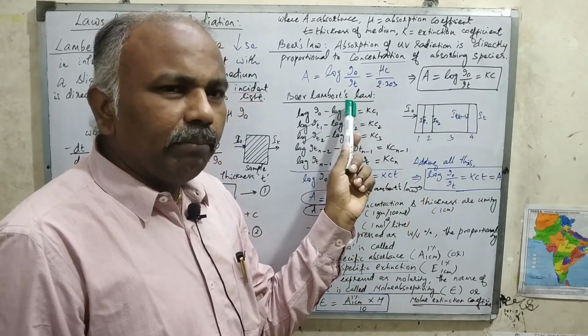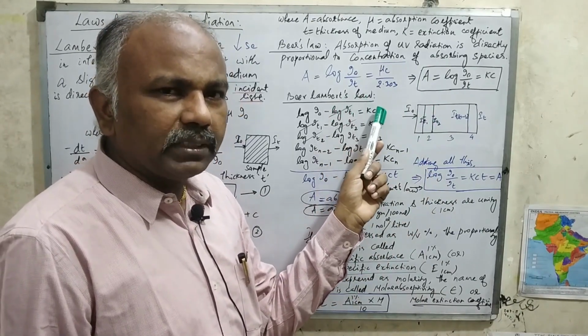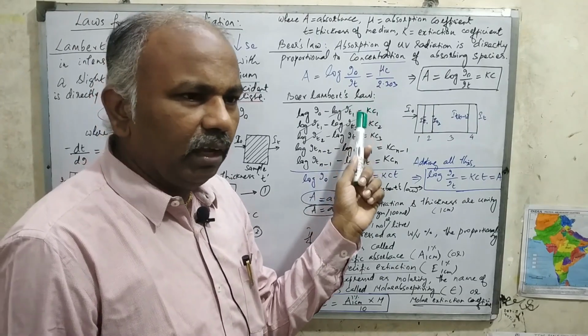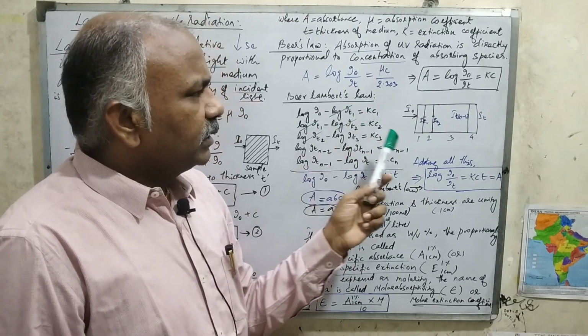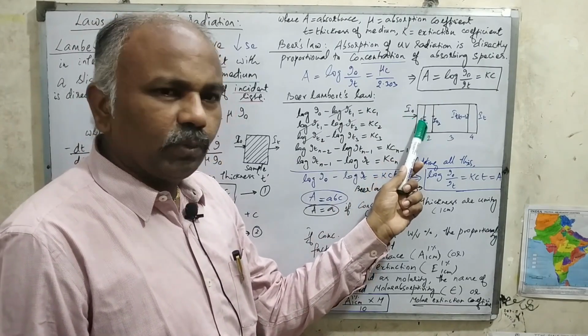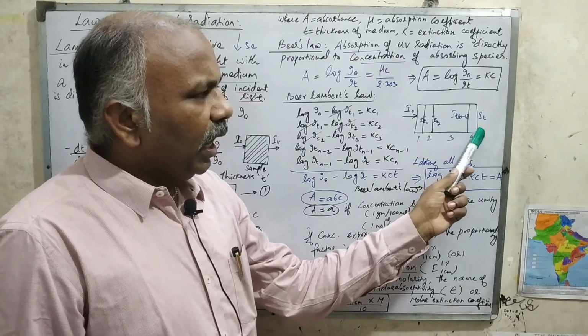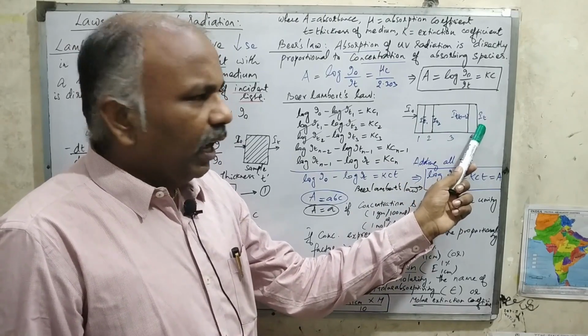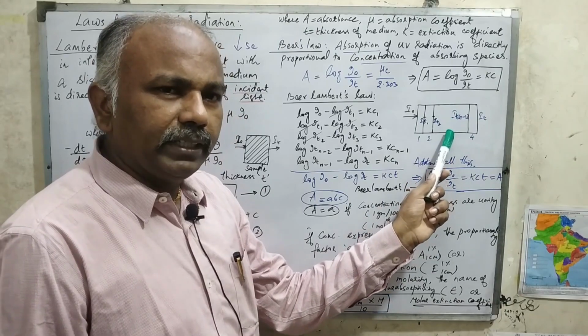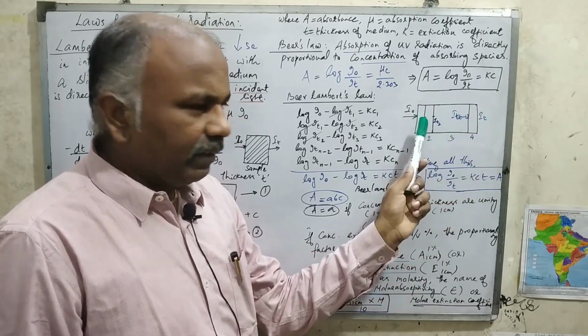Now I am just combining both Beer's law and Lambert's law. If I want to derive the combination of both, say for example I0 is the intensity of incident light passing through the first thickness, giving IT1, IT2, and so on up to IT, and before IT this is ITn minus 1, and before this it will be ITn minus 2, if you are coming from the back side.